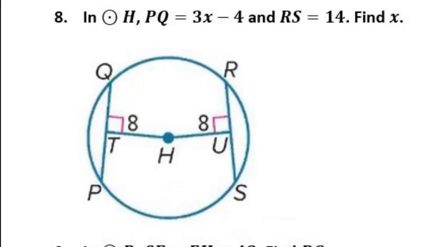So the first thing I notice here on number 8 is that TH has a length of 8, and HU also has a length of 8. So those two segments are congruent.